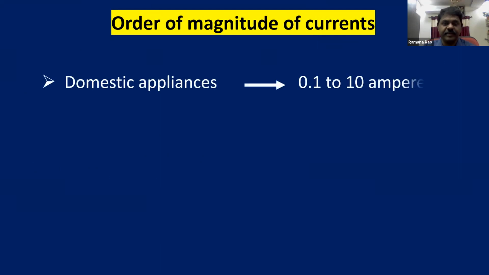And coming to an interesting piece of information, the order of magnitudes of currents. Though the unit of electric current is the ampere, we have a wide range of domestic appliances. What could be the range of the ampere? In domestic appliances, the range of electric current is going to be some 0.1 ampere to 10 amperes. In our computer screen or in our mobile phones, it will be in the order of 0.5 amperes.